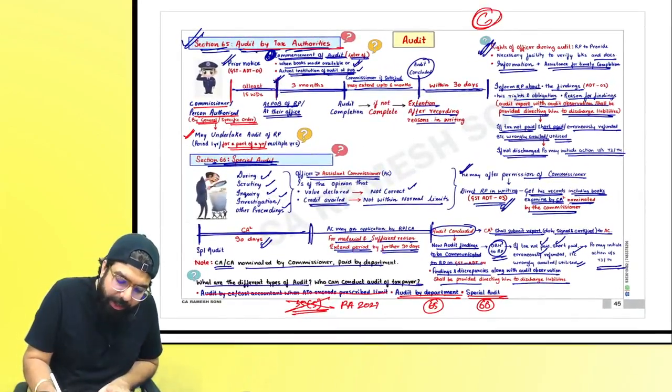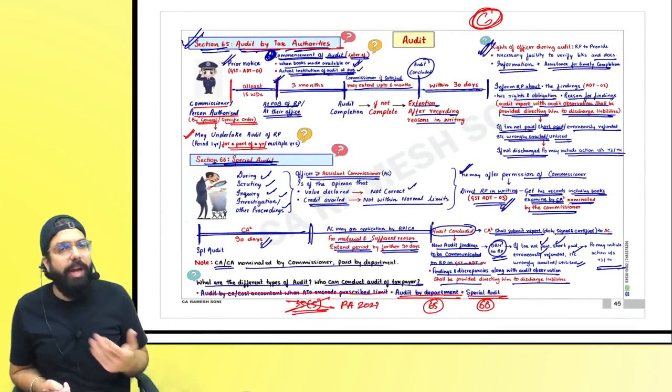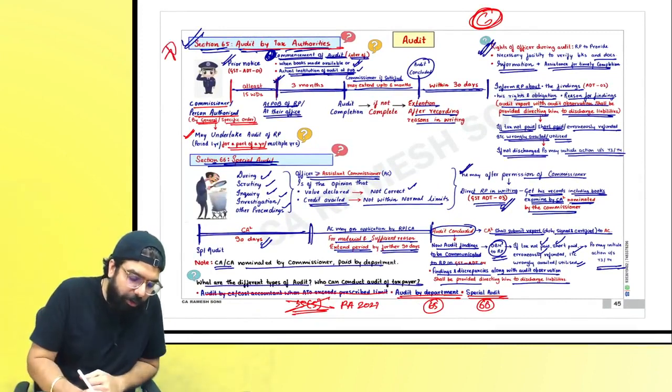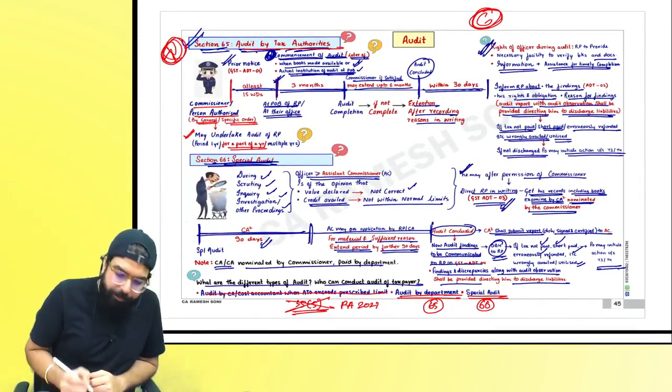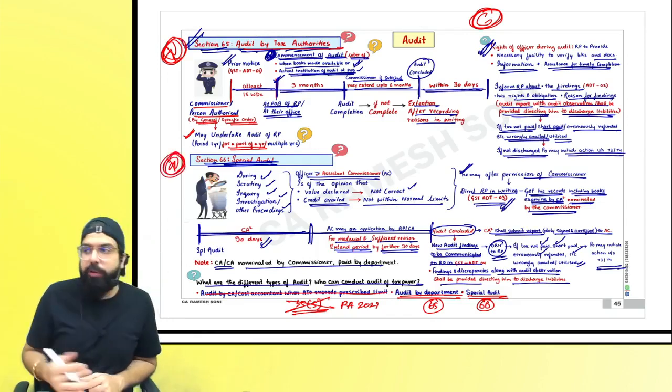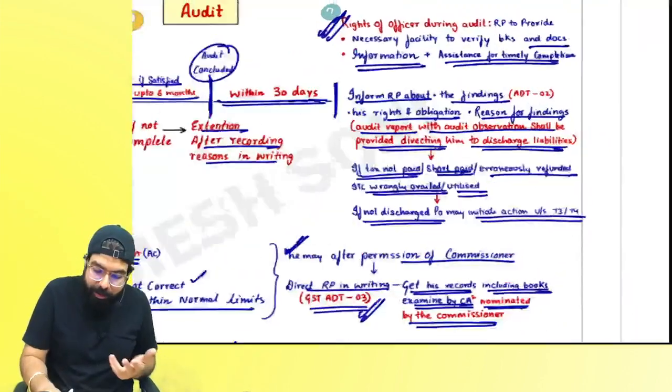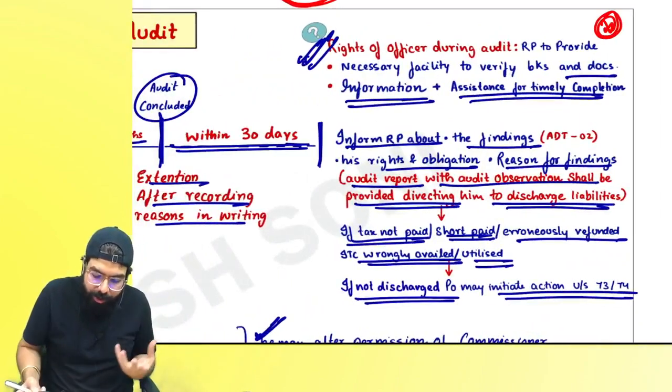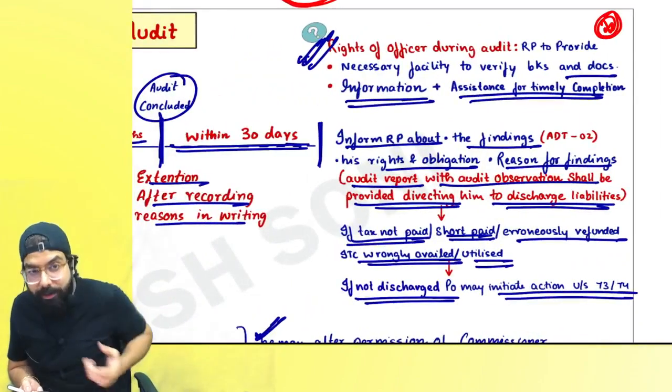Although it is a C graded type of chapter, I think you can get a question. They might tell you, write a note on audit, or write a note on audit under section 65, write a note on special audit. They can ask you what are the rights of the officer during an audit, because 2 marks questions nowadays they ask you, right everyone?